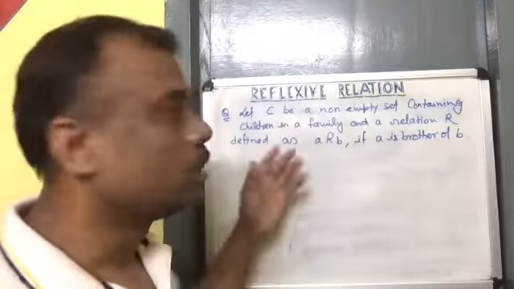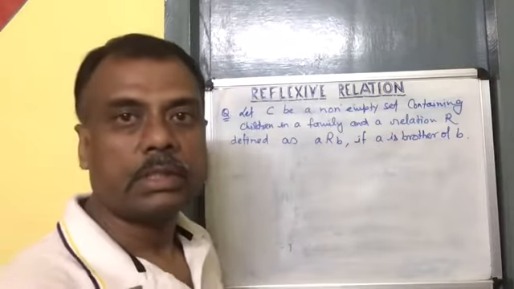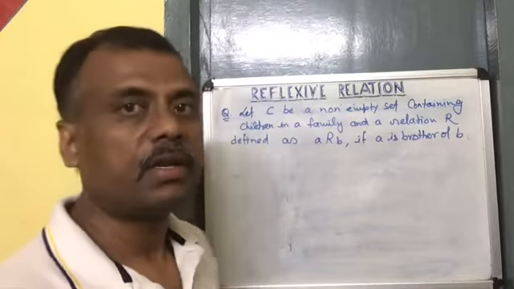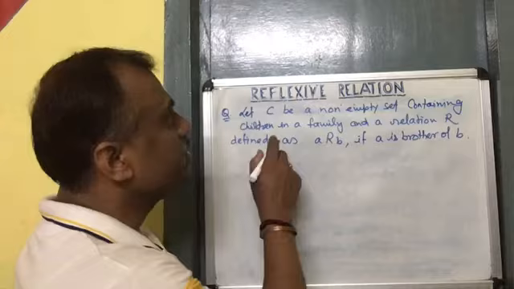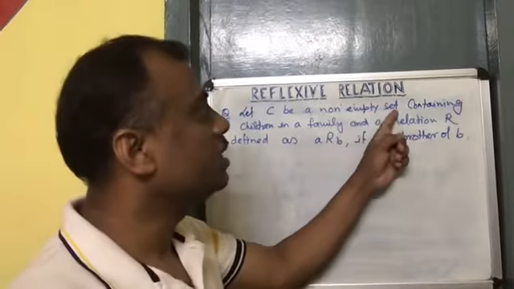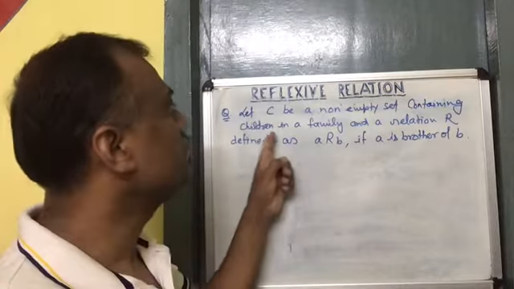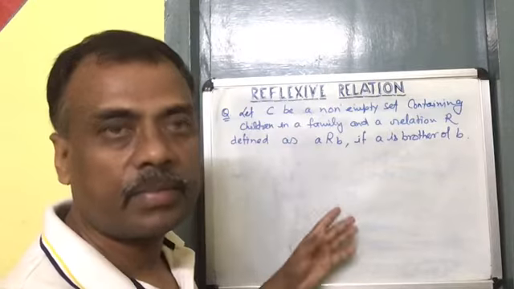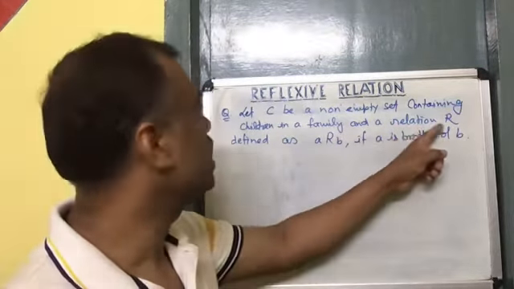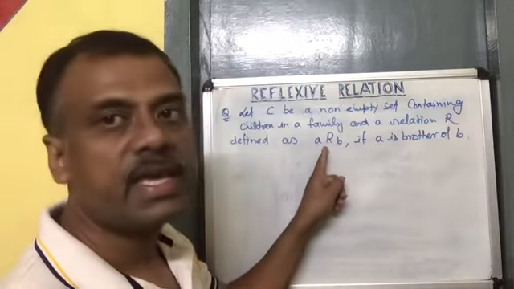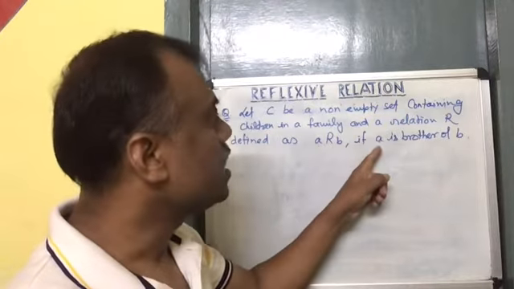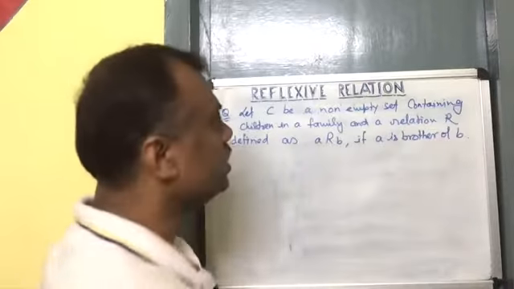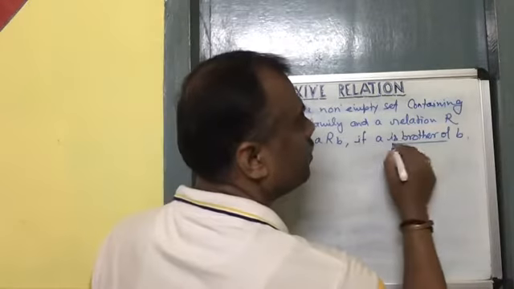Here is one example to discuss the reflexive relation in detail. Let C be a non-empty set containing children in a family. So the set has the children of a family and relation R is defined as a is related with b if a is a brother of b.